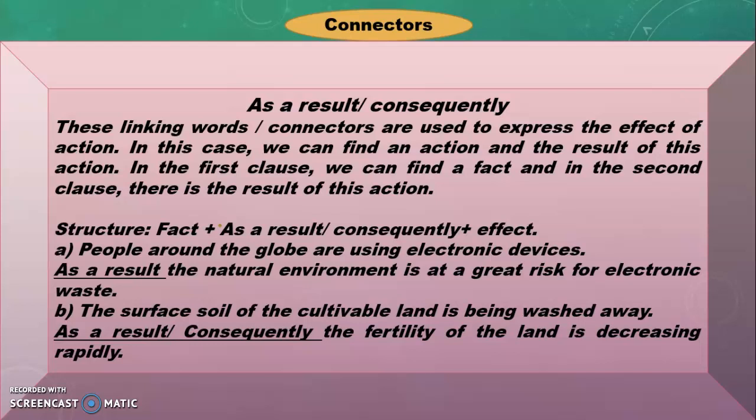Fact plus as a result or consequently plus effect. Actually, I have used that plus, but we are not actually linking two clauses here. I have already told you in the first sentence there should be the fact. In the beginning of the second sentence there should be as a result or consequently, and then after the connectors there should be the sentence which expresses the effect of this fact.